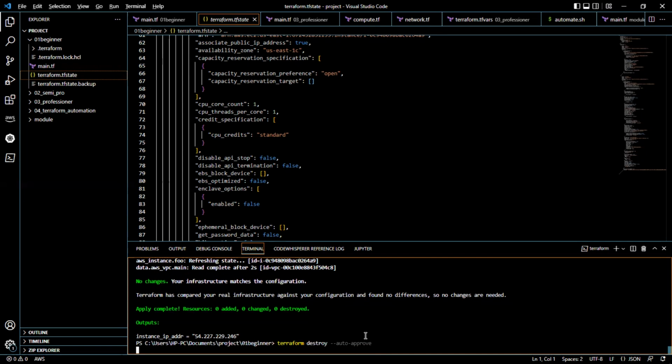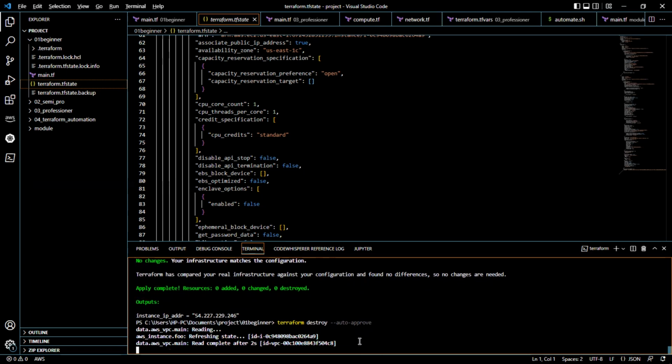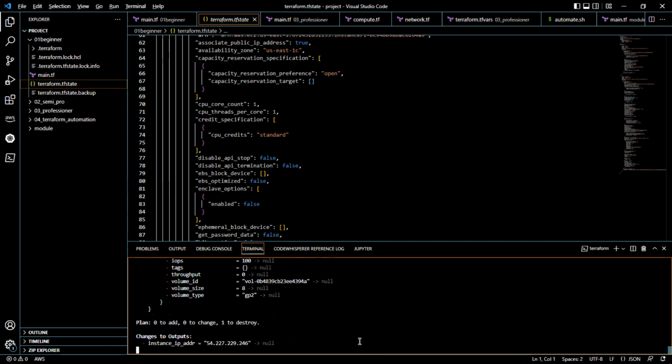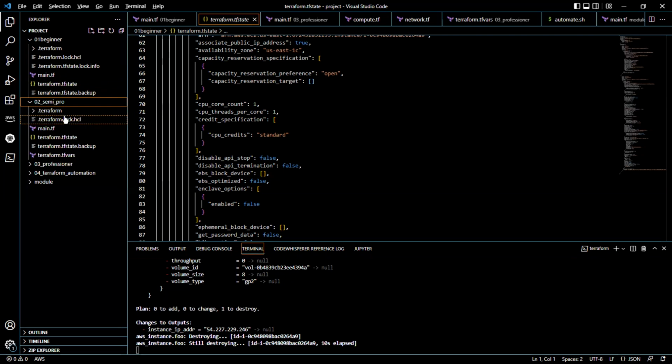So automatically it's going to destroy the resources that have already been created. As you can see, the plan is 0 1 to destroy because we only have one resource that we created ourselves, and the other one is just the existing VPC. So it's destroying it.